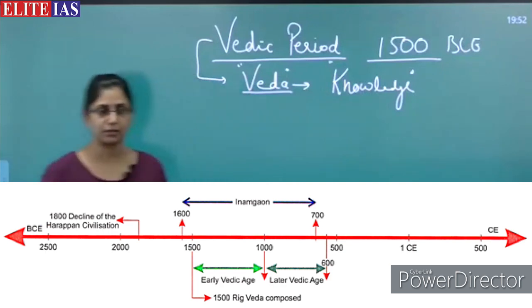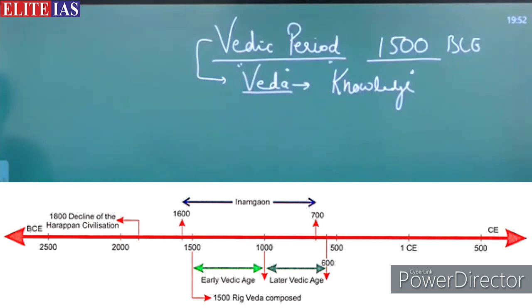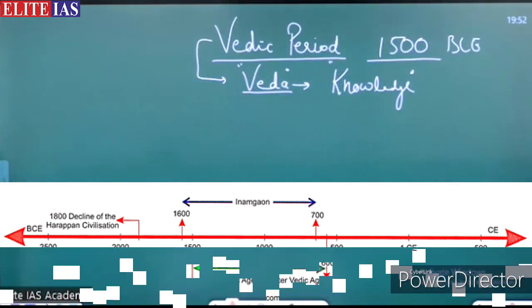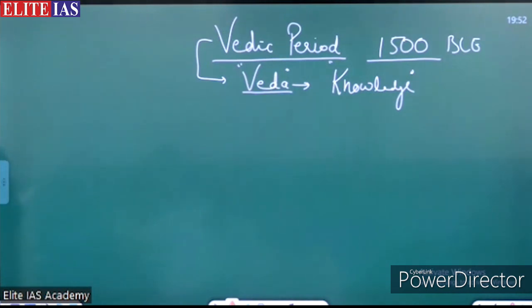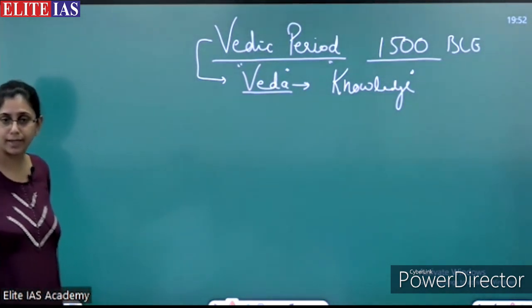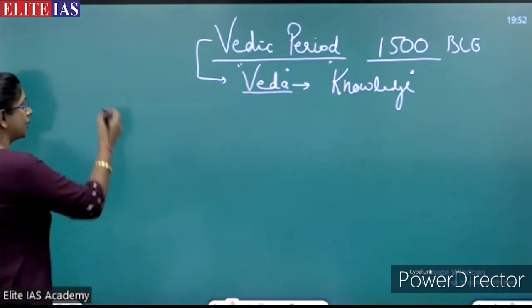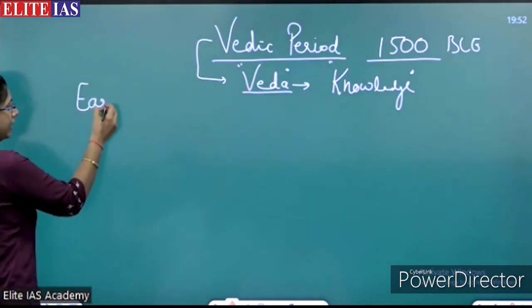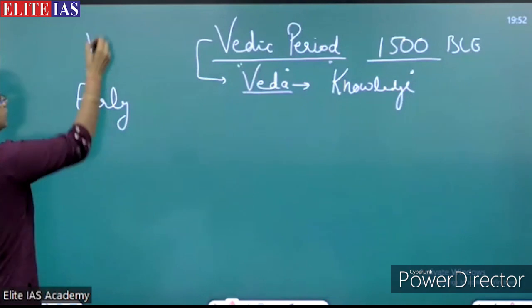That means when the later period of Harappa was going on, at the time of 1500 BC, the beginning of the Vedic period was there. Right? It is the early Vedic period. We will consider it as the early Vedic period.